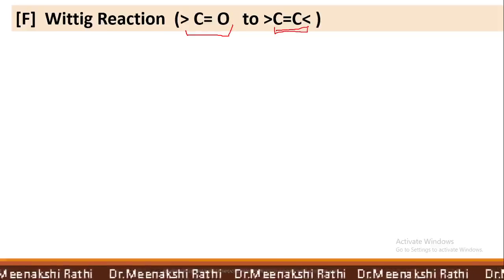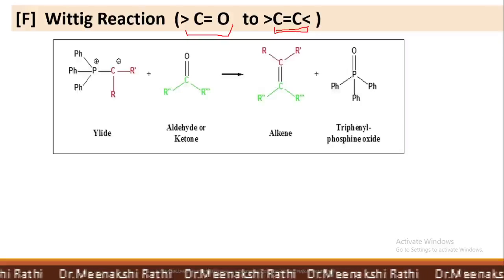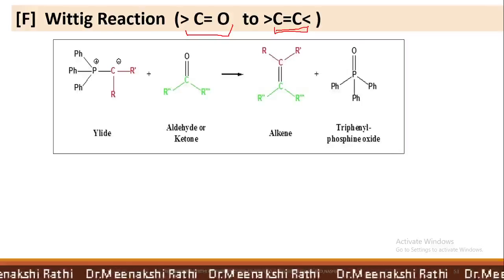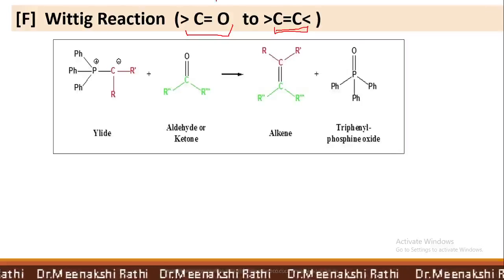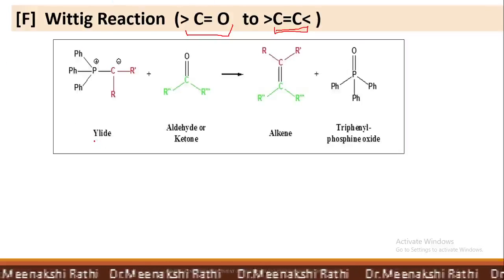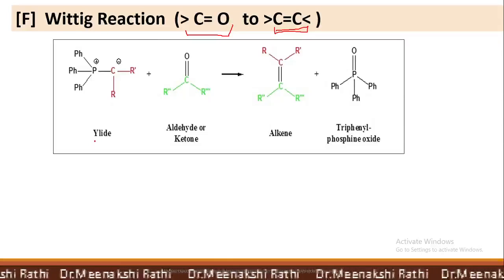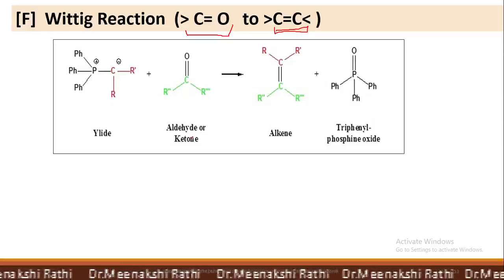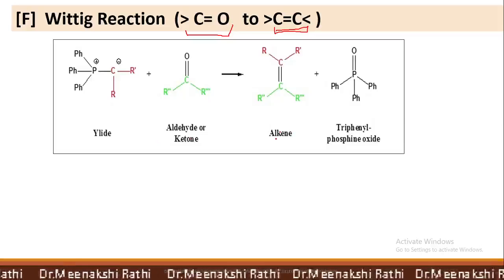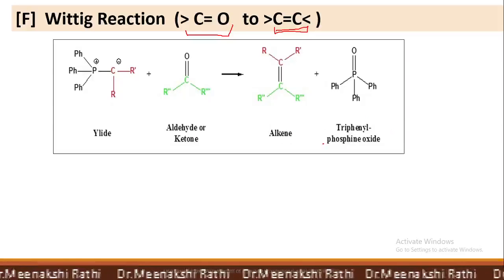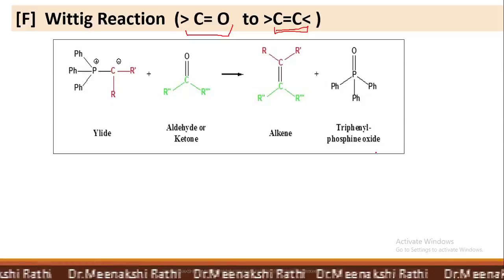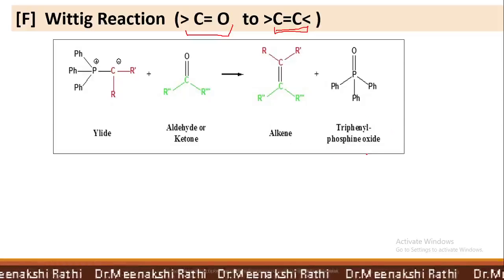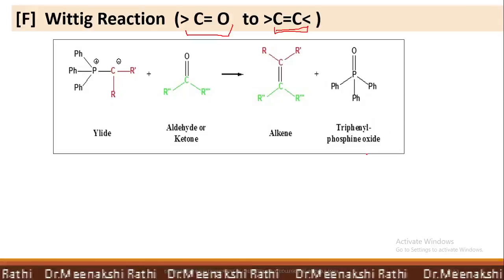During this reaction, the nucleophilic attack by an ylide occurs on carbonyl carbon to form alkene and a triphenyl phosphine oxide. Now see here how this reaction takes place.